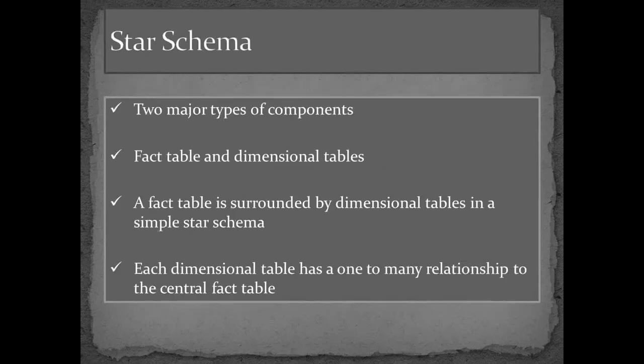Now there are two types of dimensional models that we generally use in all IT companies. We use either a star schema or a snowflake schema. In a star schema there are two main components, fact table and dimension table. A fact table is surrounded by dimension tables. Why do we call it a star schema? Because the model of this schema resembles a star. We'll come to the sample data and the sample diagram in the next slide. Each dimension table will have one-to-many relationships.